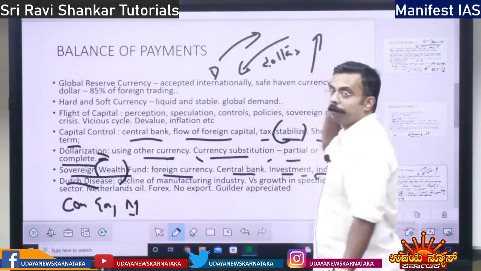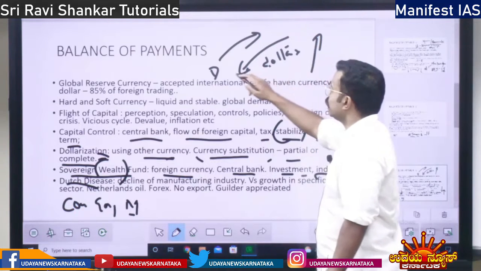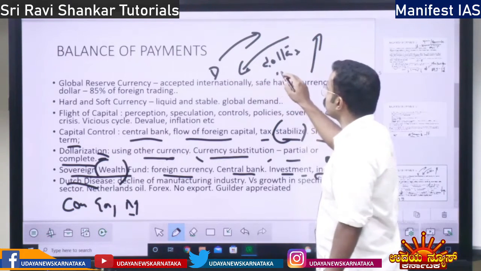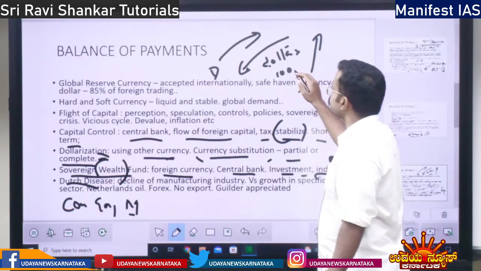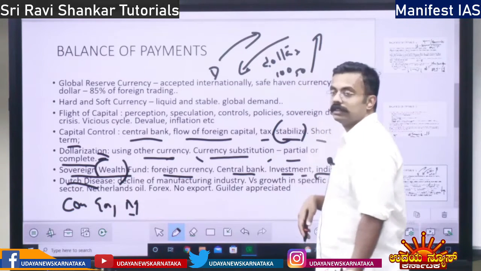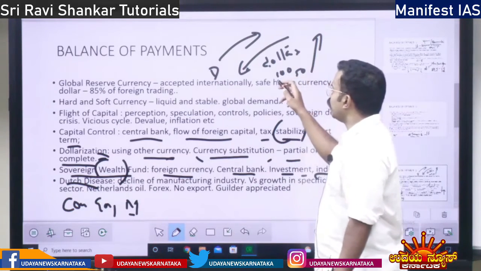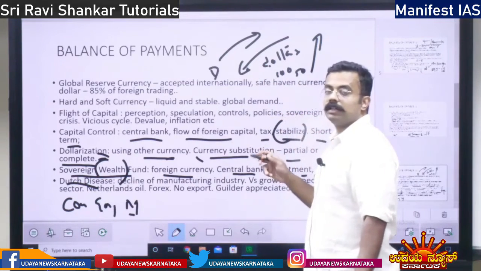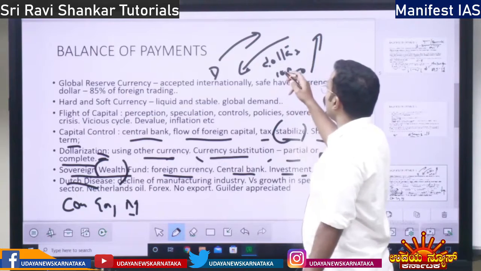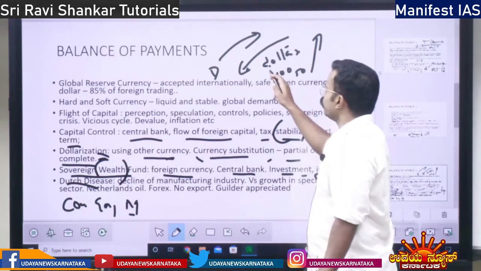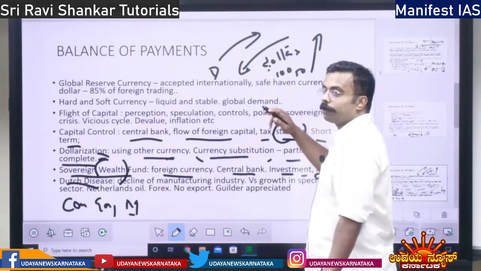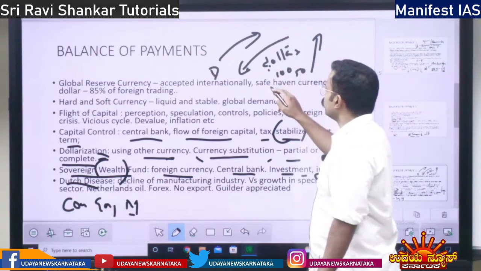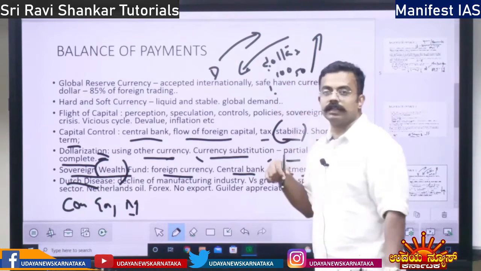Earlier, let's say, for $1 the Netherlands currency was 100 rupees. Now it is 50 rupees. So earlier, apart from oil, the Dutch were exporting, let's say, chocolates. Earlier, by giving $1, let's say one chocolate is 100 rupees, the importer was getting one chocolate.